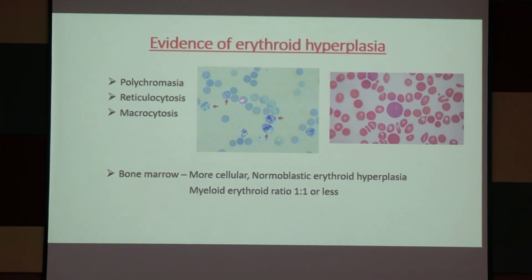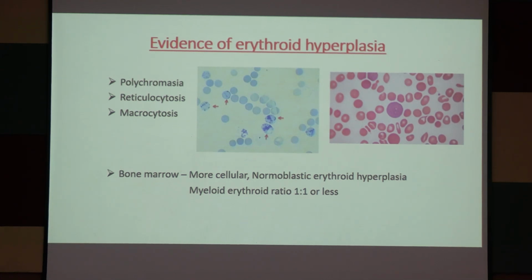This is a reticulocyte, okay. Then the reticulocyte will have a different shape, size, and color, forming polychromatic cells, which is known as polychromasia.